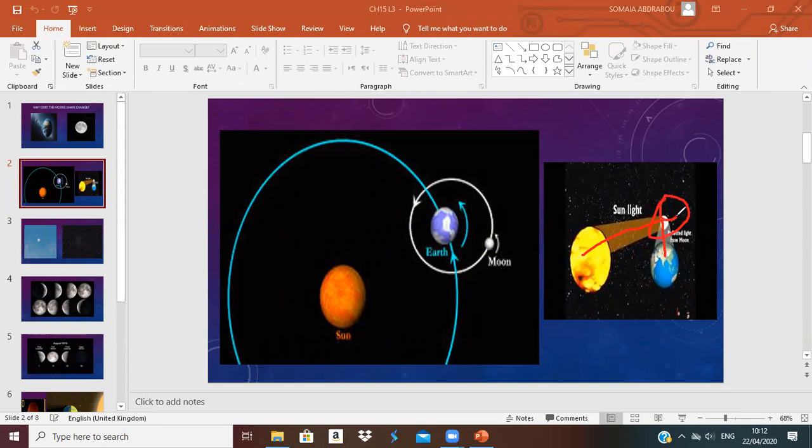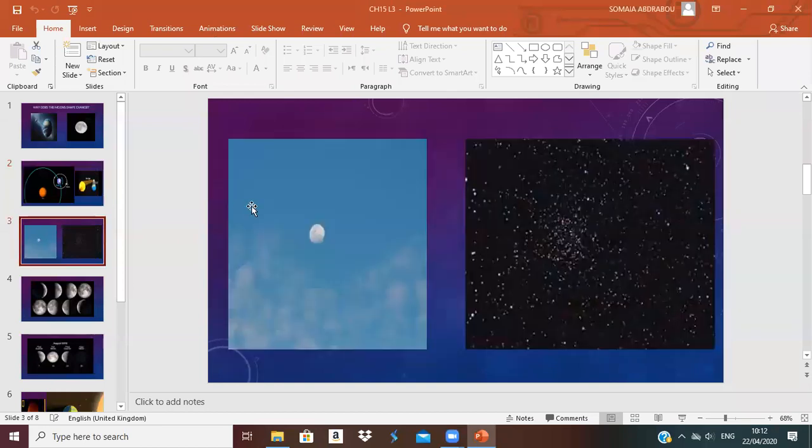It takes only the light from the sun and reflects it to our earth. We can see the moon in daytime sometimes, and of course we can see it in the nighttime.